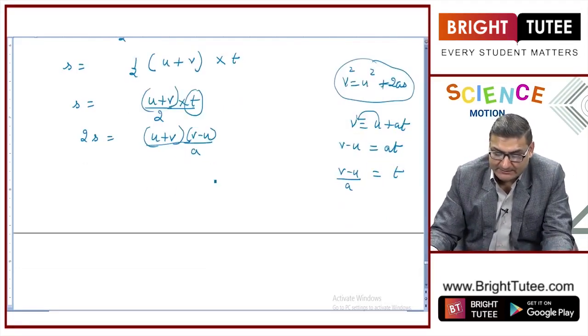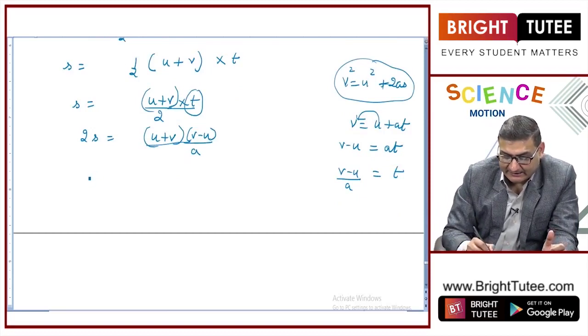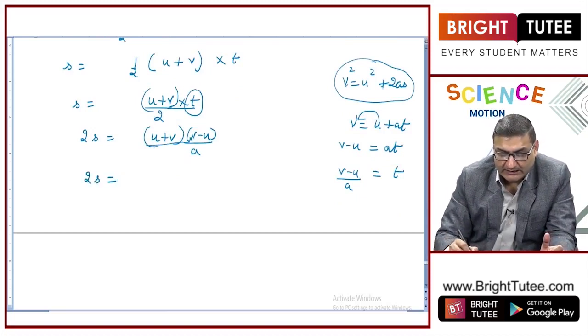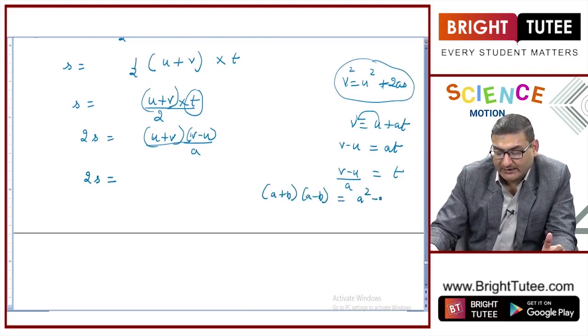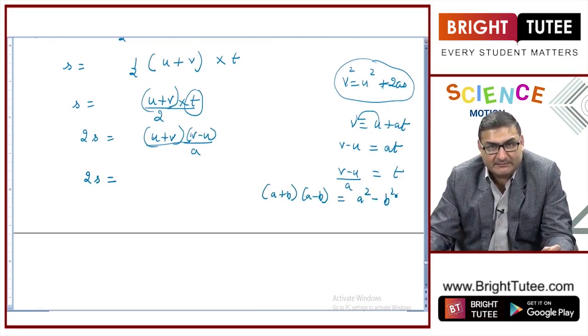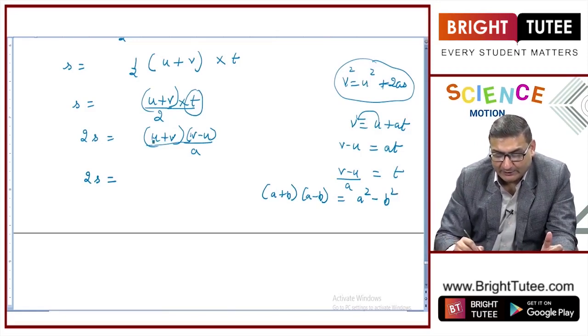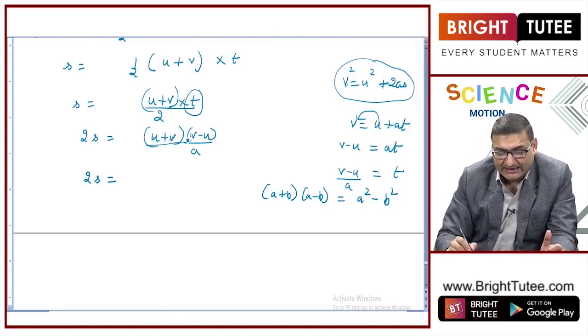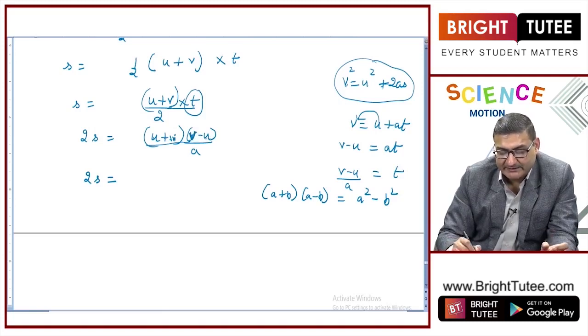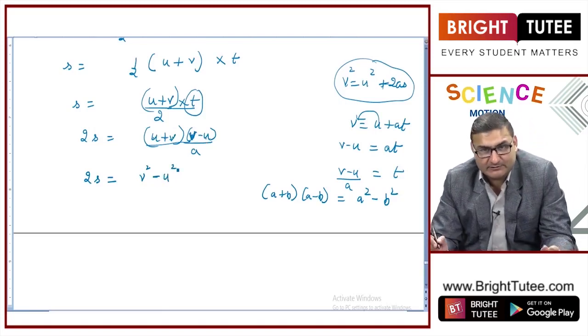Now 2s is equal to (v plus u) into (v minus u) upon a. I know the formula (a plus b) into (a minus b) is equal to a square minus b square. This is a mathematical formula we should be aware of. So rather than writing u plus v and v minus u, I will write it as (a minus b)(a plus b), which equals a square minus b square.